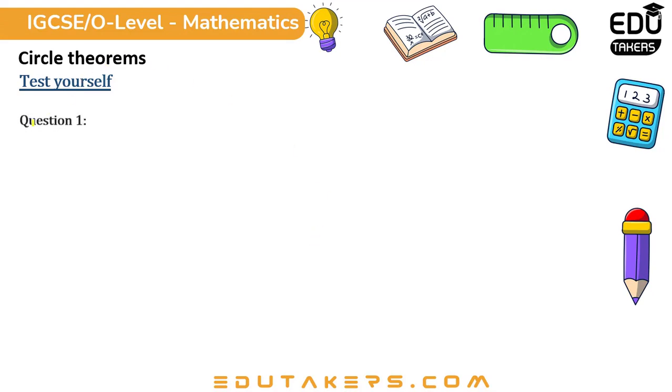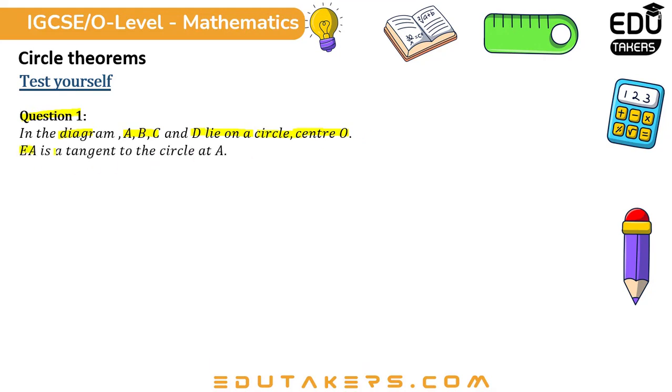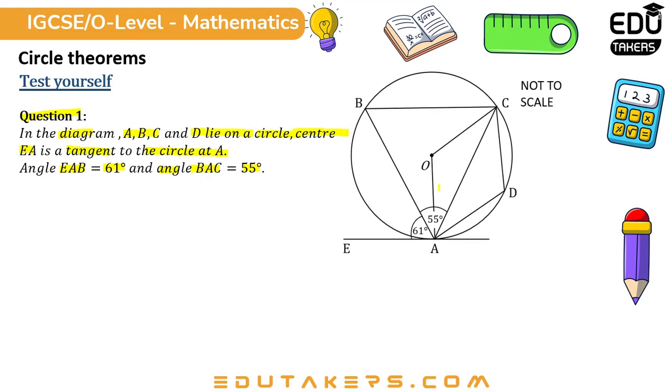Test yourself. Question number 1. In the diagram, A, B, C and D lie on a circle, center O. EA is a tangent to the circle at A. Angle EAB is 61 degrees and angle BAC is 55 degrees. The diagram is not to scale. Find angle BAO. It's a 1 mark question. Angle BAO is this one.